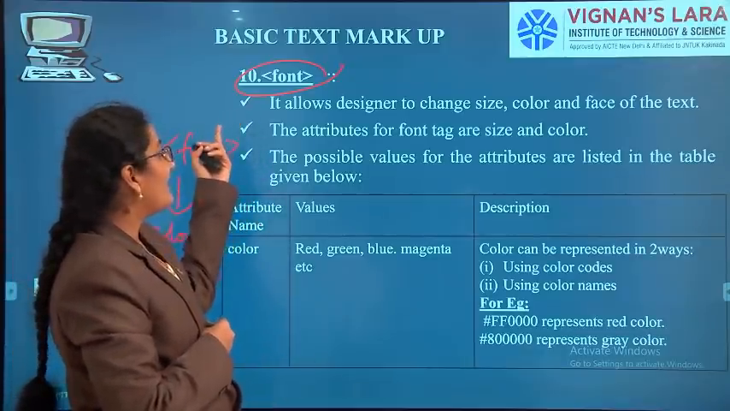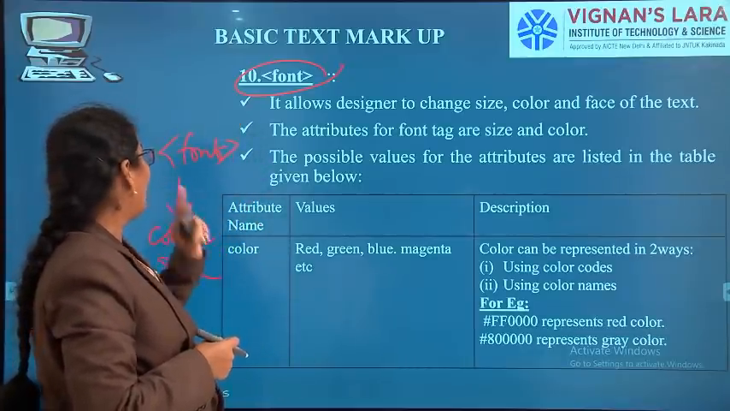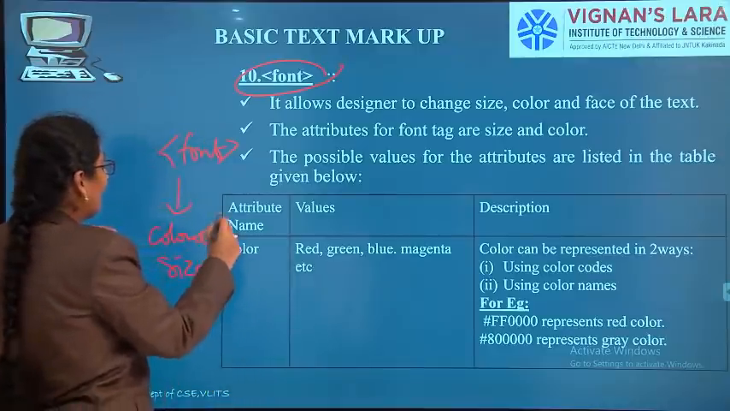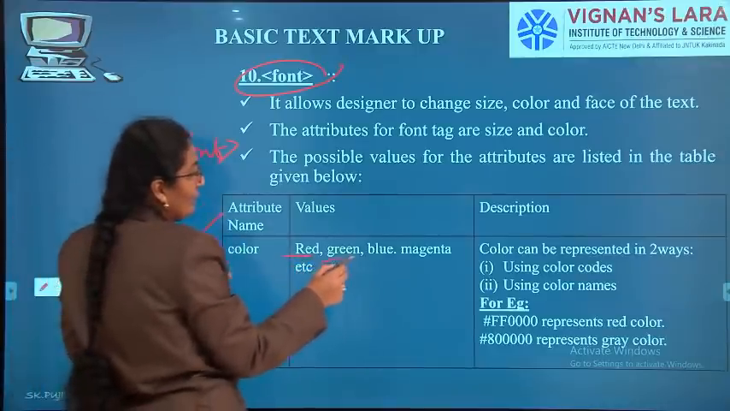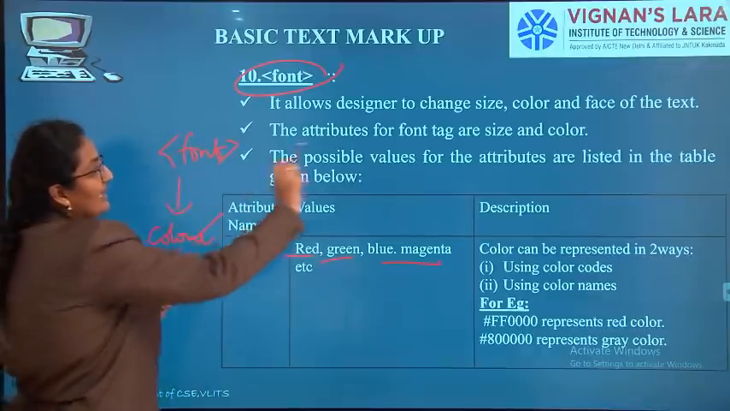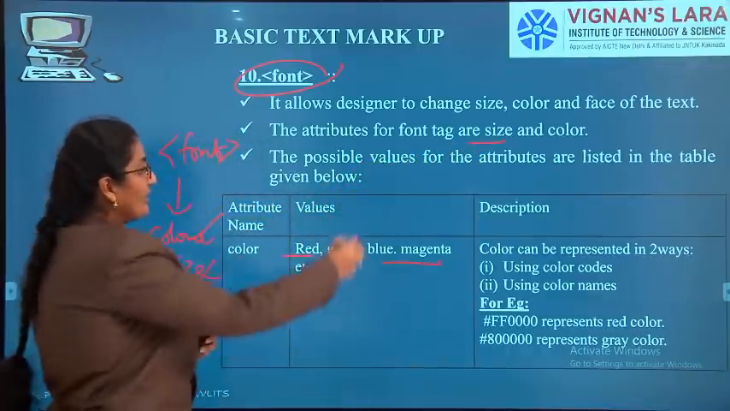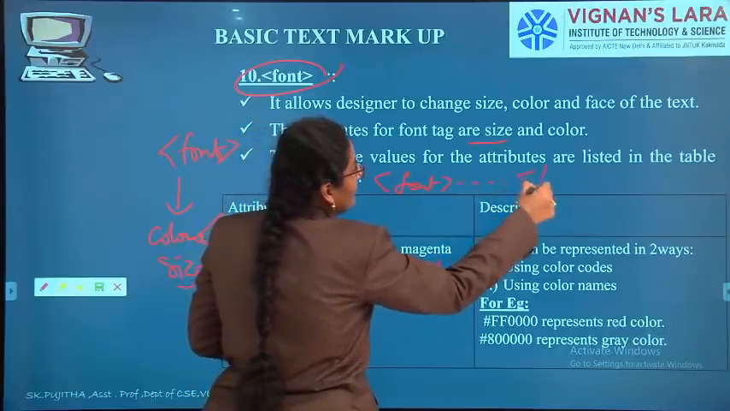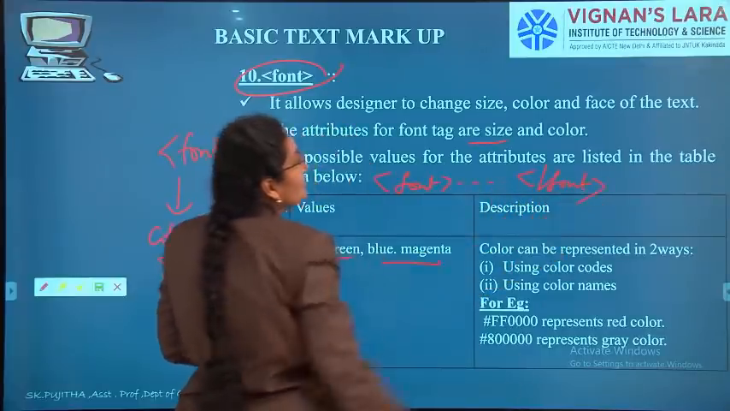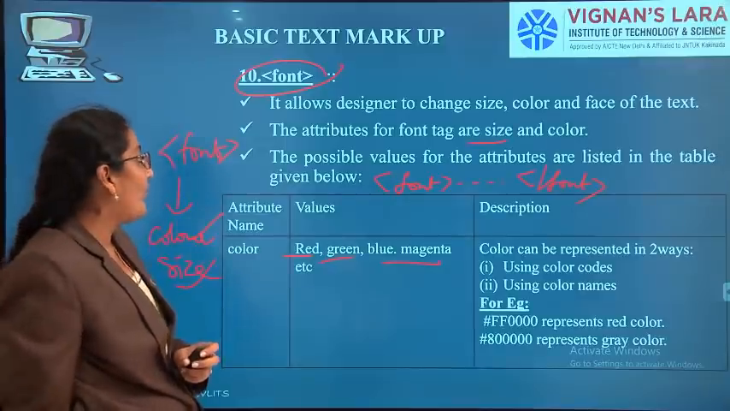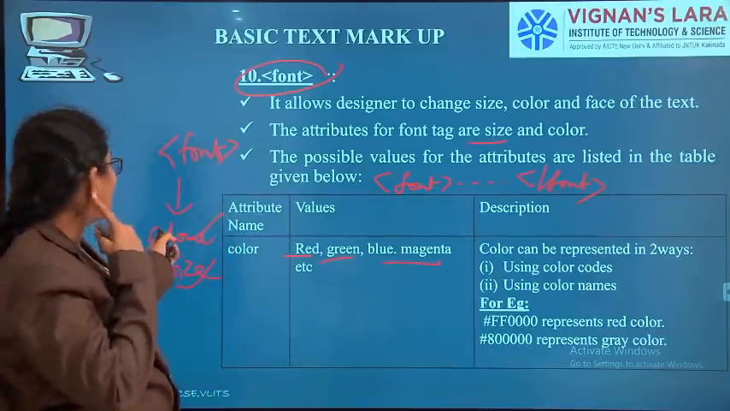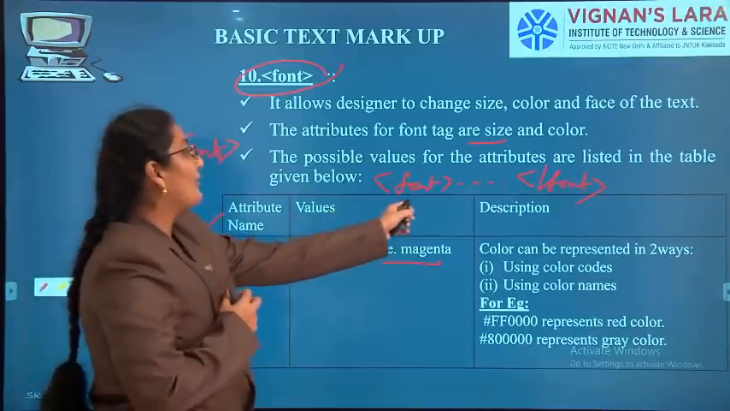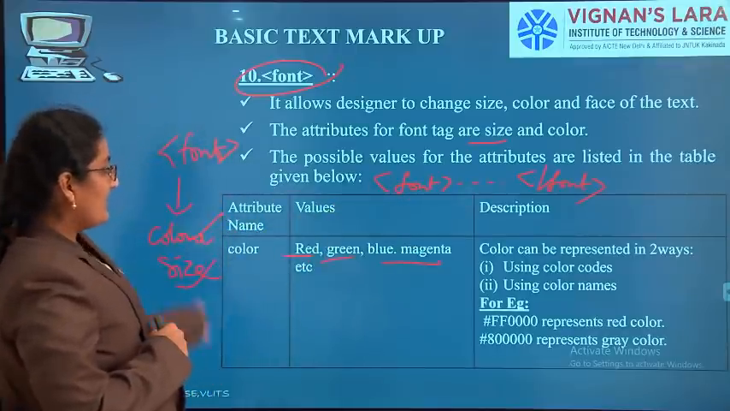The next important tag is font. Font will have two attributes, color and size. Whatever color you want you can give, and whatever size you want you can give. This is font open, data, font close. So font will have attributes like color and size. These are the attributes.